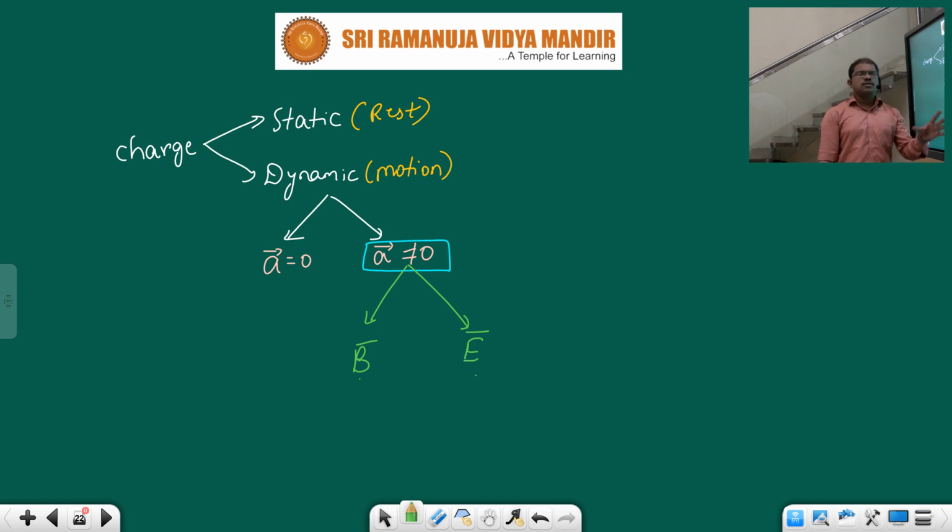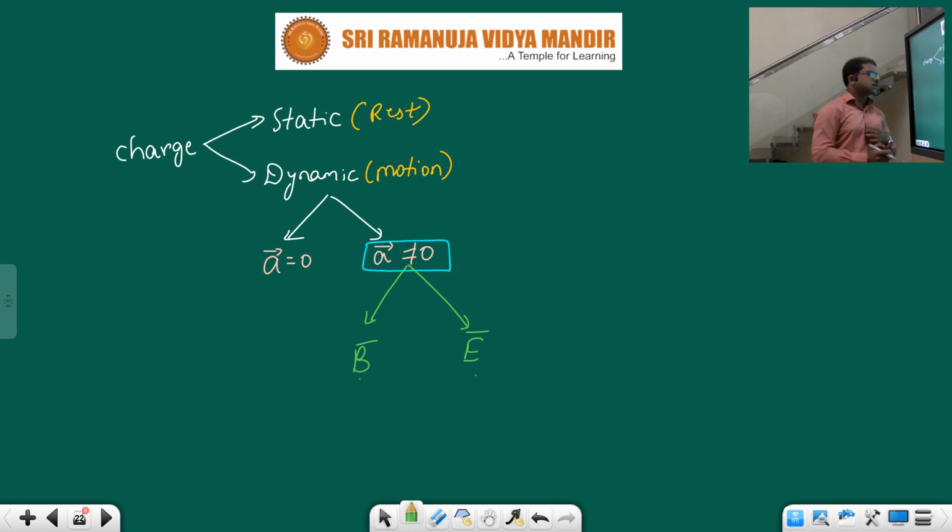That magnetic field, in 1820, the scientist Oersted proved. Accidentally he came across this while doing some experiment, but later, with proper theory, he proved that there is a production of magnetic field around a current carrying conductor.